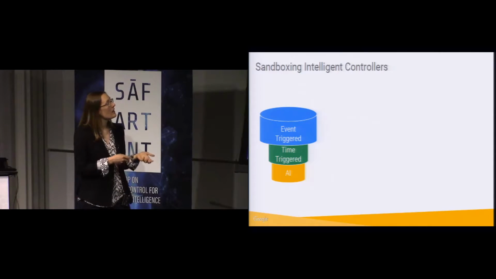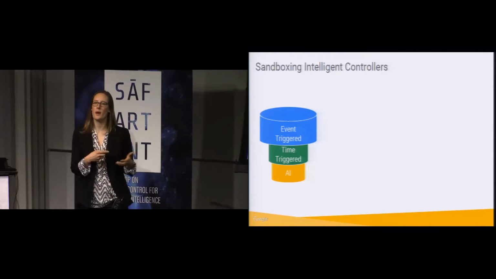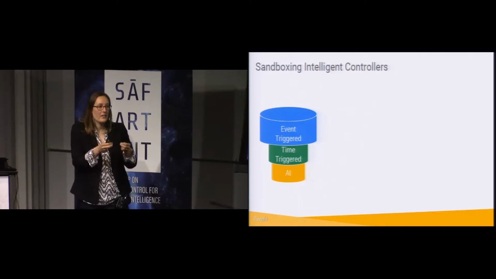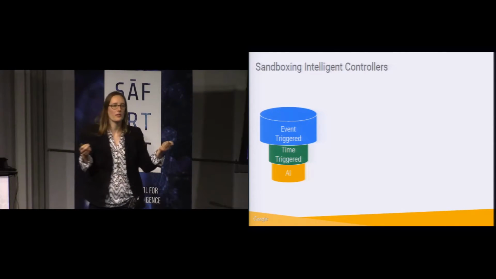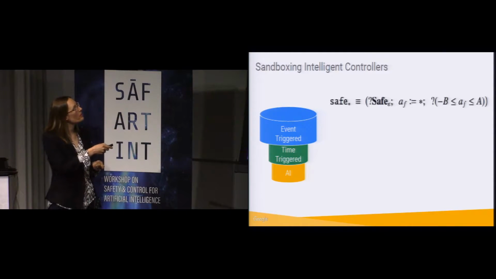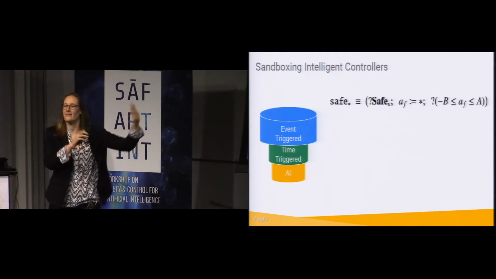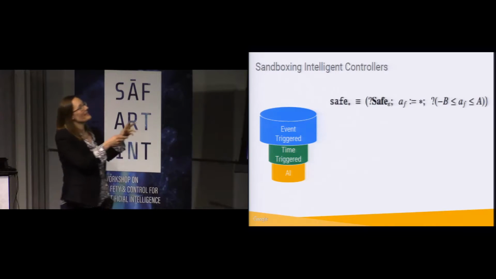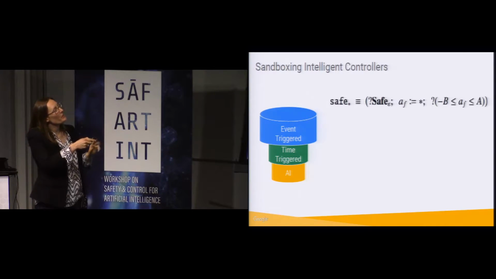So here, because this refinement property works even inside of a subsystem, as opposed to the system as a whole, we can look just at what that time-triggered system has as a controller.